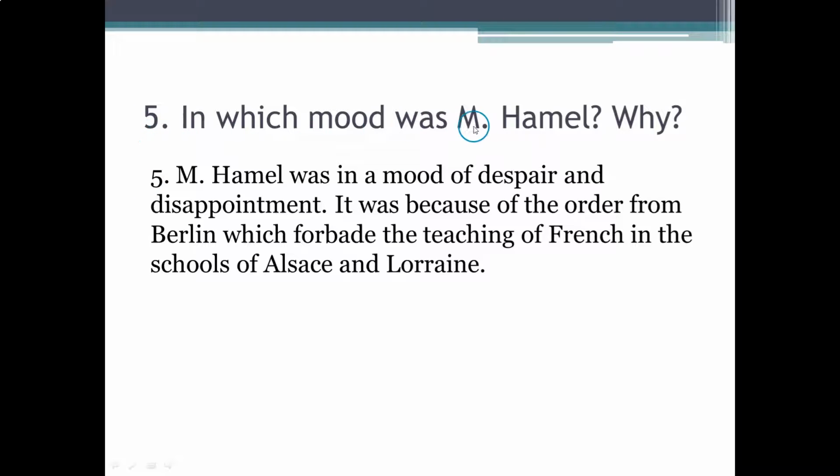Question 5. In which mood was Monsieur Emile? Why? Monsieur Emile was in a mood of despair and disappointment. It was because of the order from Berlin which forbade the teaching of French in the schools of Alsace and Lorraine. So in the mood of despair and disappointment you can underline, and next because of the order from Berlin which forbade the teaching of French in the classrooms of Alsace and Lorraine. So this you can underline.